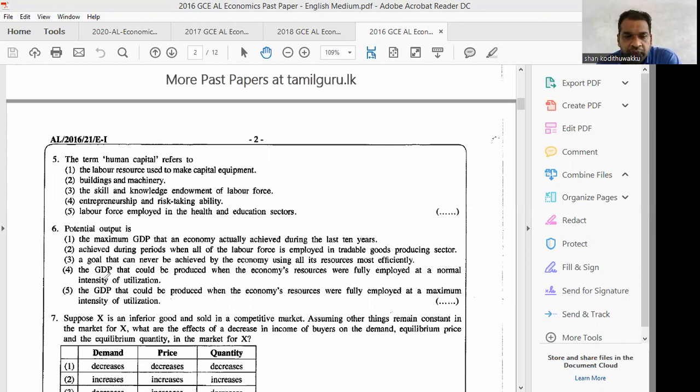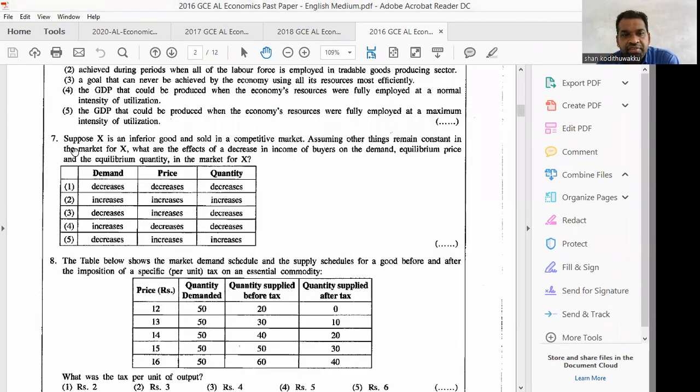When it comes to the maximum intensity of utilization, no, not maximum. It should be normal. Right. The answer is number 4, potential output.